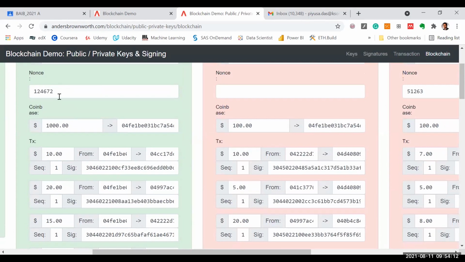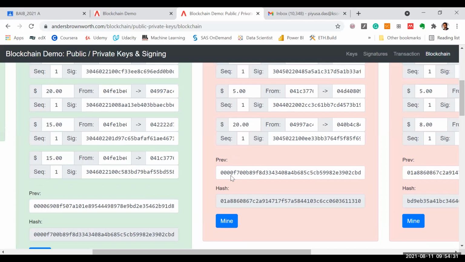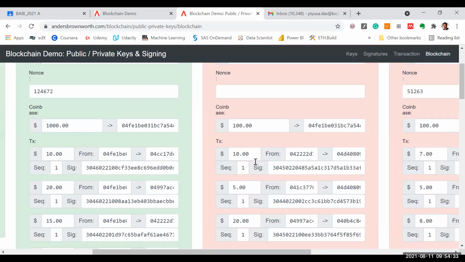Okay. So see the nonce is changed, right? Now what happens? I have changed certain things in the beginning itself. Rather than $100, I made it $1,000, right? So 124672 has happened, right? Now what happens? Due to this, the hashes and everything have changed, right? Now what will happen when this block or transactions are getting generated?